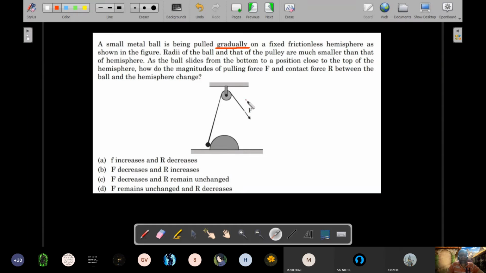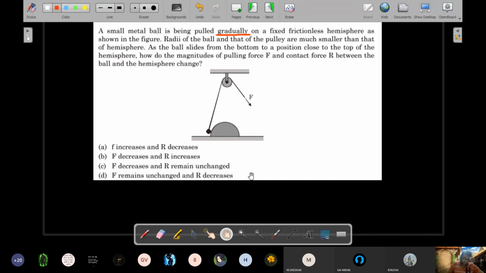How do the magnitudes of the pulling force F and contact force R change? R is the contact force, the normal reaction in this case. R is the reaction force as they call it. I would have preferred to put N there. Between the ball and hemisphere changes. So he's asking what happens to F and R. There's a printing error here. It should be capital F here. So try this one out.